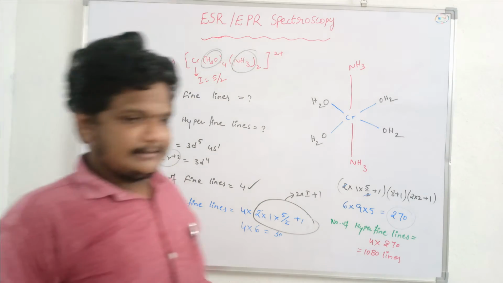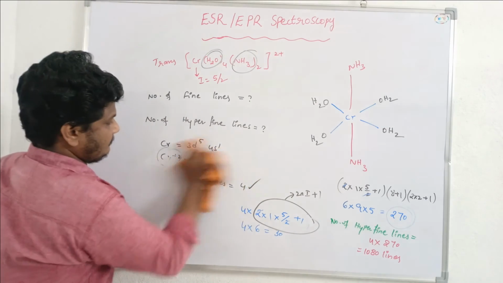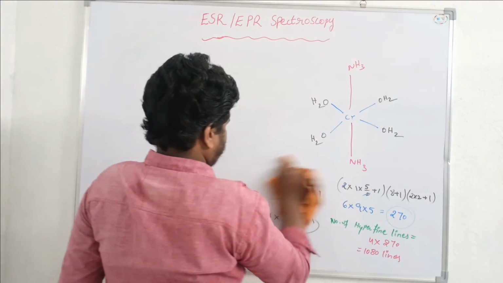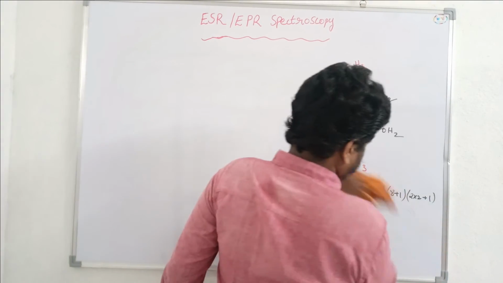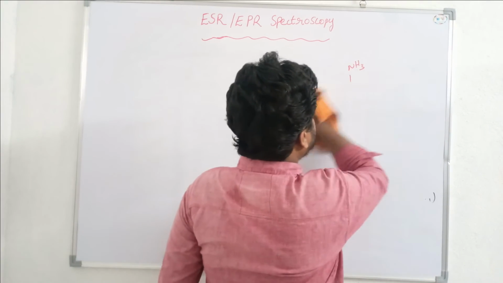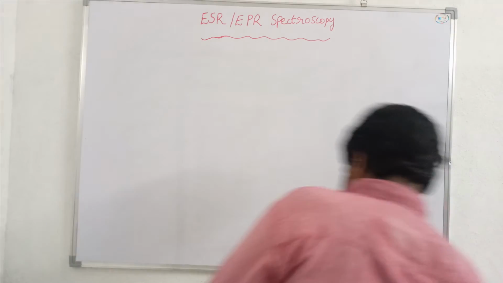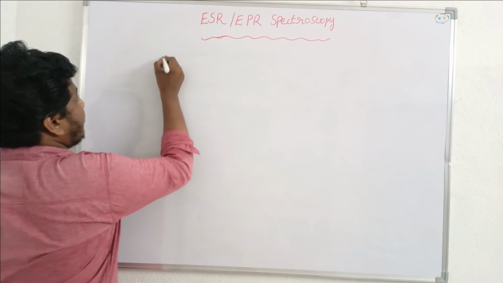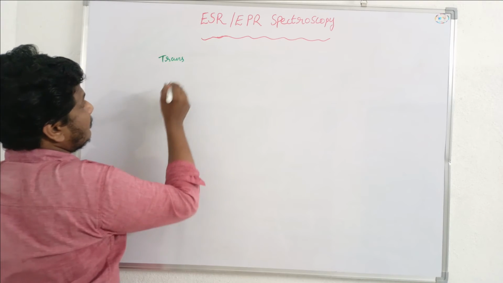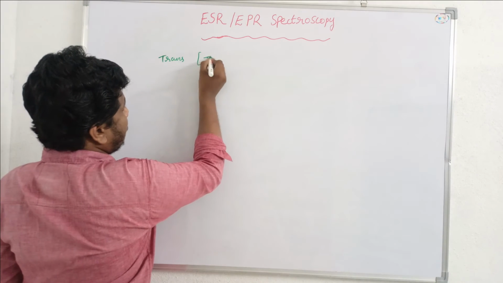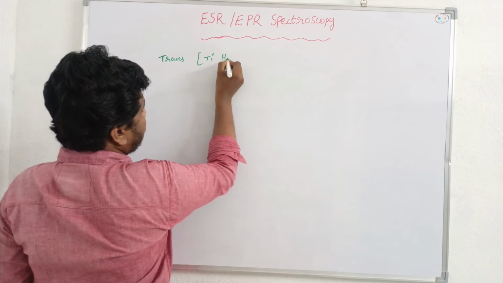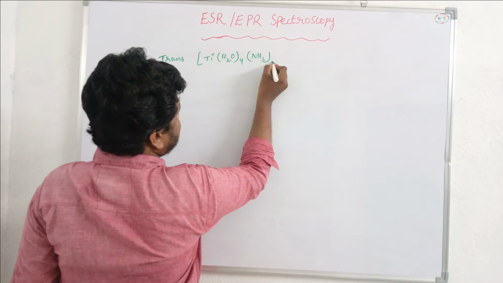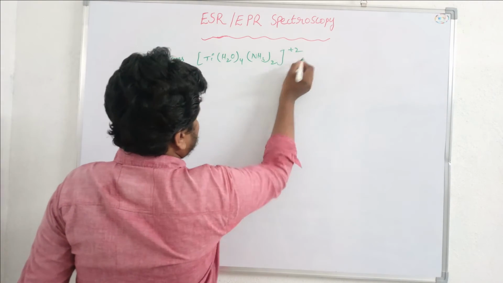Now let us see another example. So here another example, that is trans titanium H2O 4 times and NH3 twice plus 2.